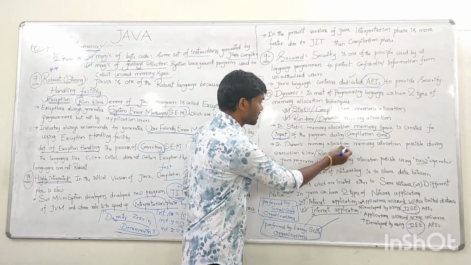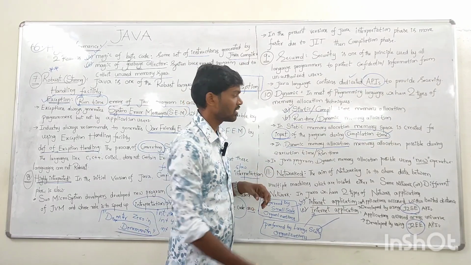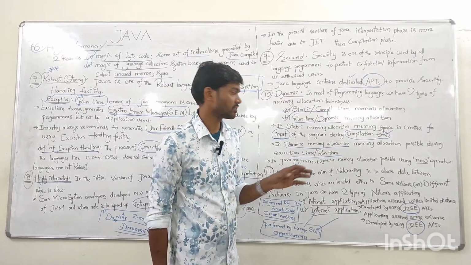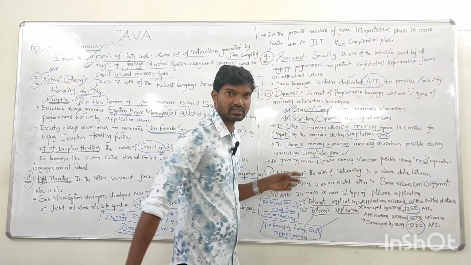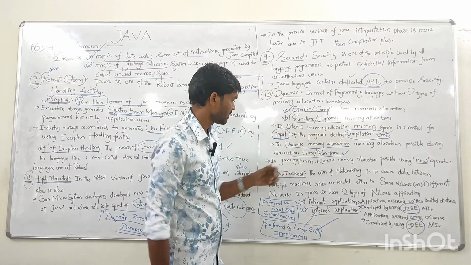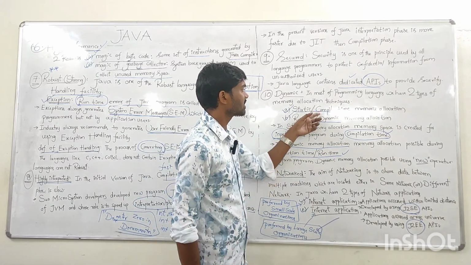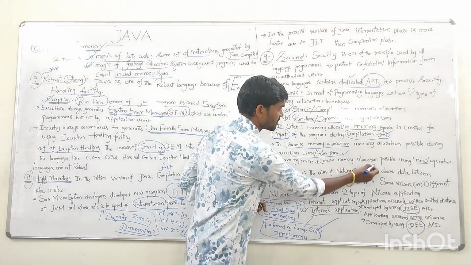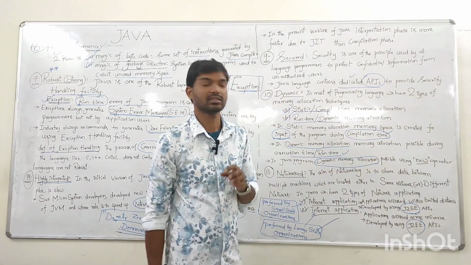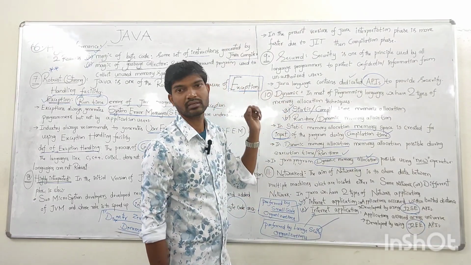And in dynamic memory allocation, allocation for the inputs occurs during the runtime. Memory allocation for the inputs of the program occurs at runtime. That's the difference between static and dynamic memory allocation. Now, in Java, which allocation technique is followed? Java always prefers dynamic memory allocation only. Memory allocation will be done for the inputs at the time of runtime only. So that's why Java is called a dynamic language.